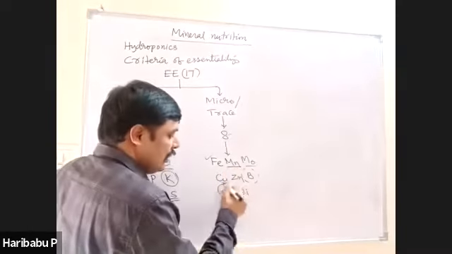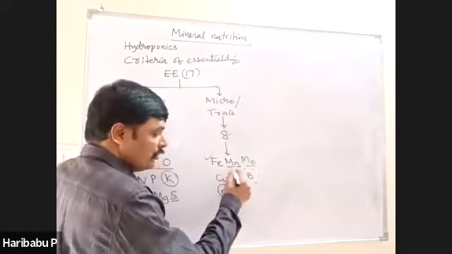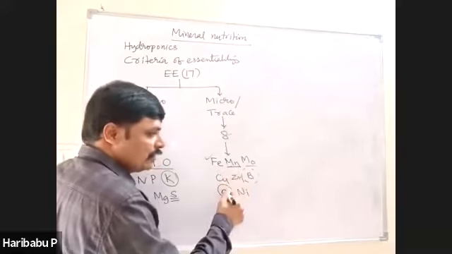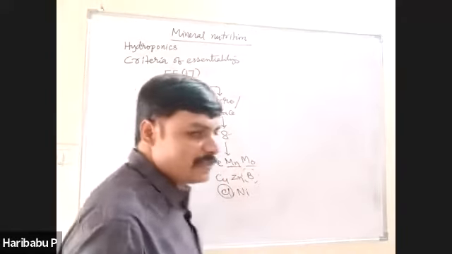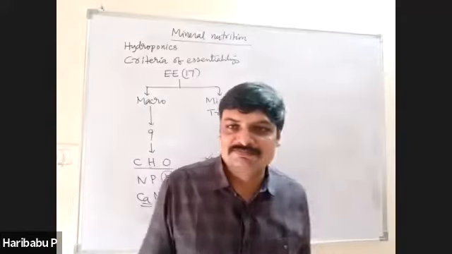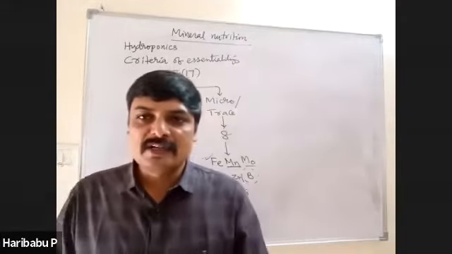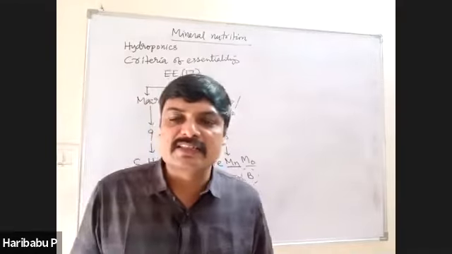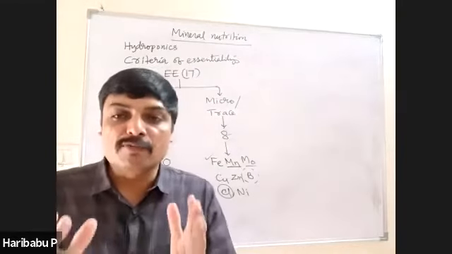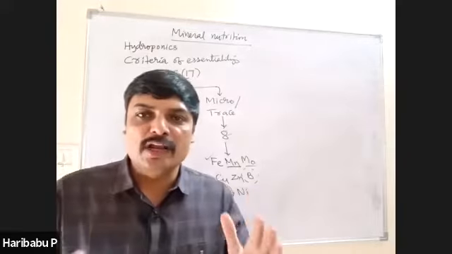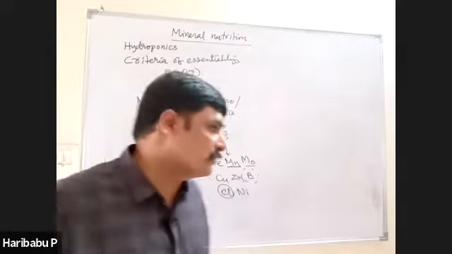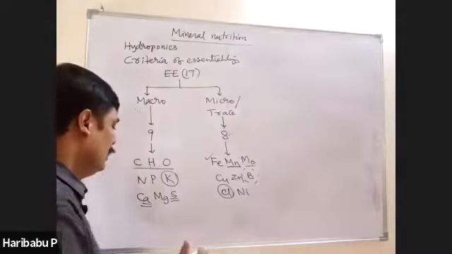Manganese and chlorine. These two are essential for splitting of water. That is why there is one point called the best defined function of manganese: splitting of water, liberation of oxygen during light phase of photosynthesis. That's all.